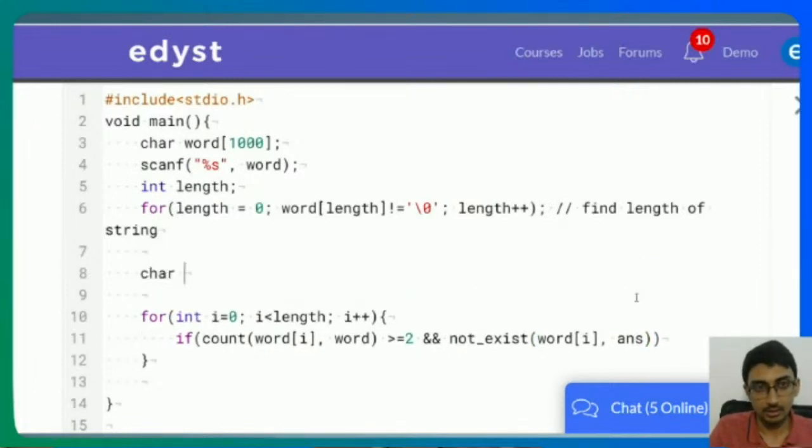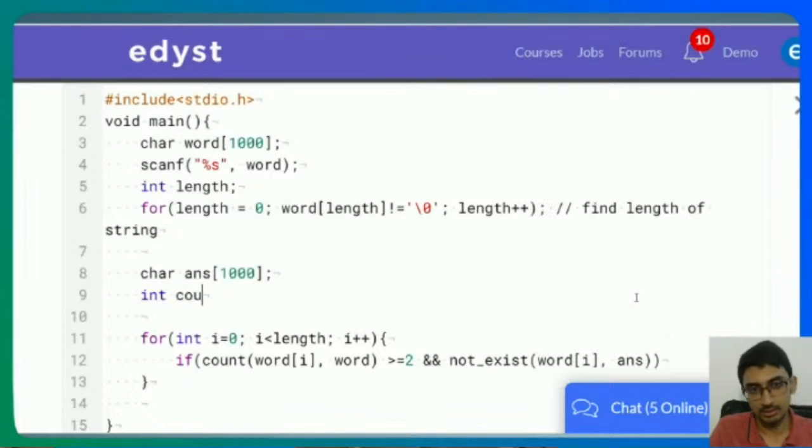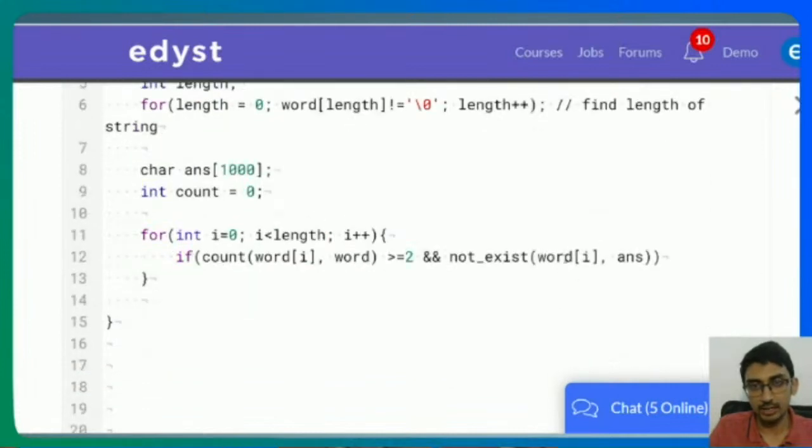Char answer 1000, let's say. And int, say, count is equal to 0. What this is going to do is count how many answers we found so far. So this does not exist in answer so far. I have to pass the count over here.